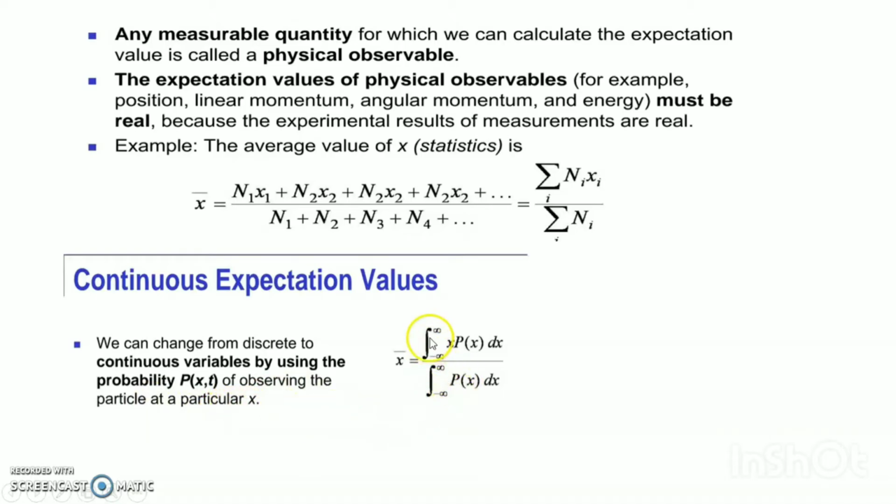It is also discussed in my statistics playlist, where I solve a lot of problems based on these expectations.